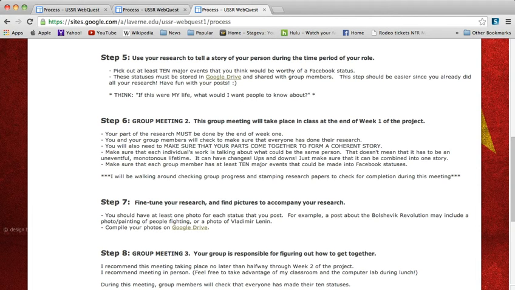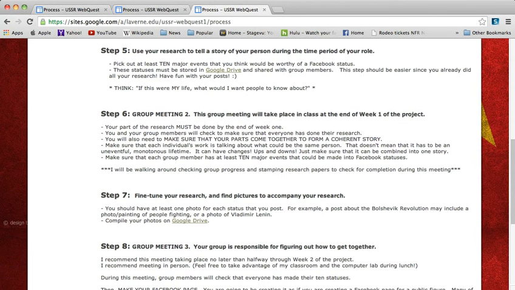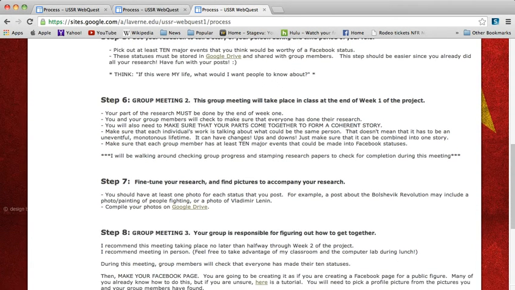make sure that their project parts come together to form a coherent story, reminding them that it can be fun, they can do different things, but that they do need to be talking about the same person. I will be checking their progress during this point.